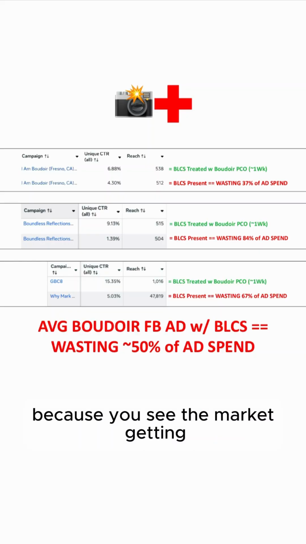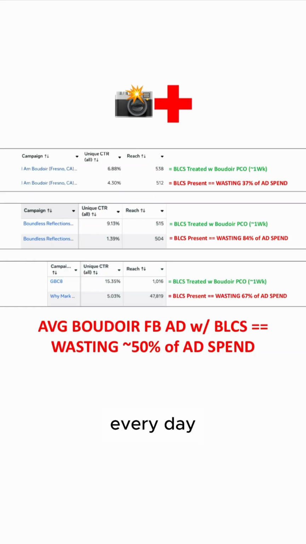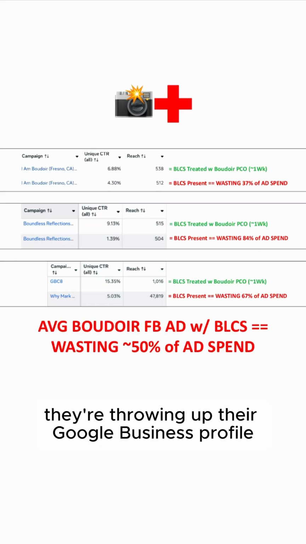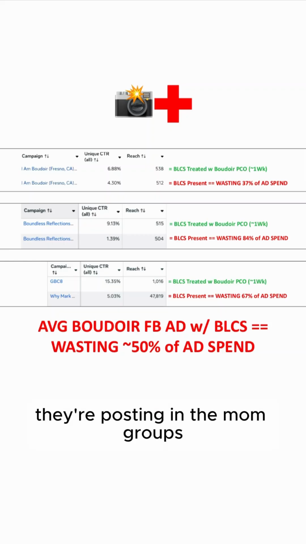because you see the market getting more and more saturated, more boudoir photographers every day. It seems like anytime anyone gets a new iPhone, they're throwing up their Google business profile or a new camera. They're posting in the mom groups.